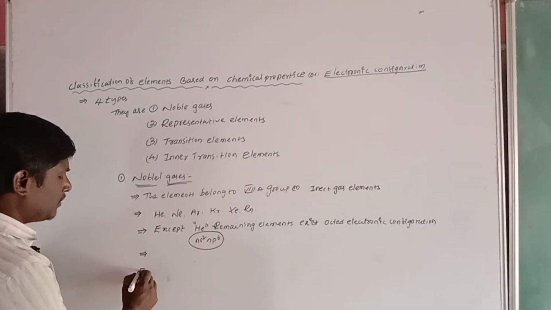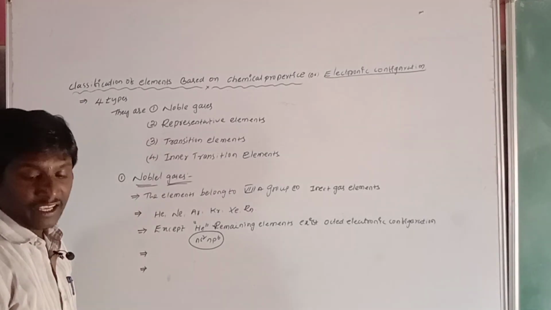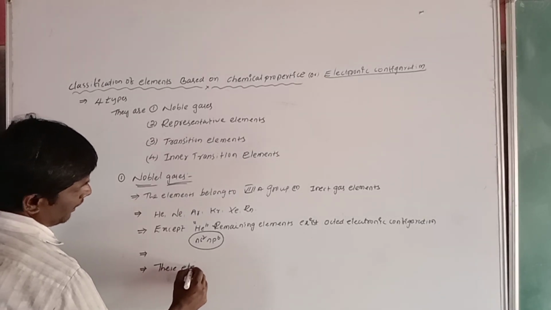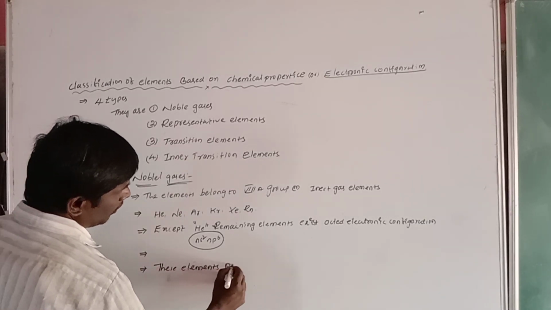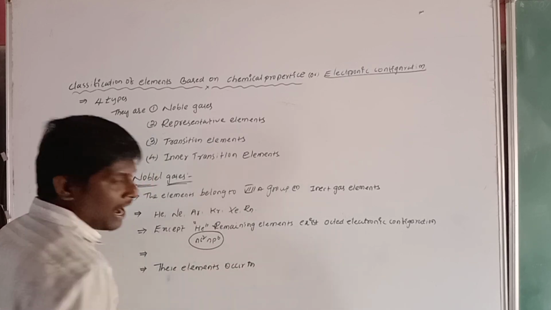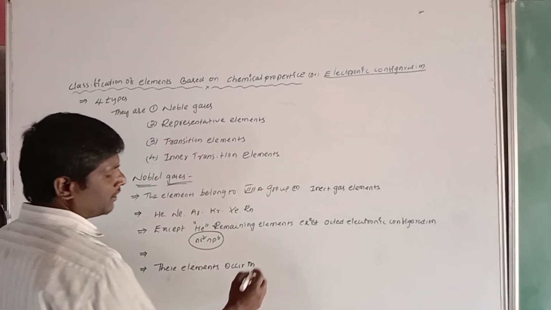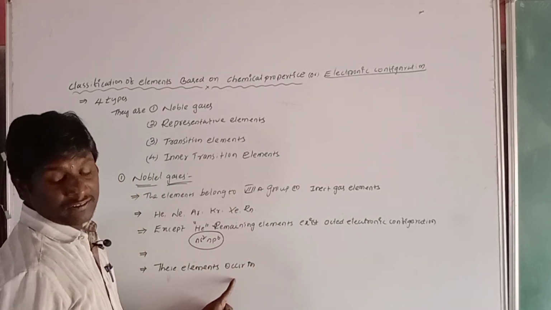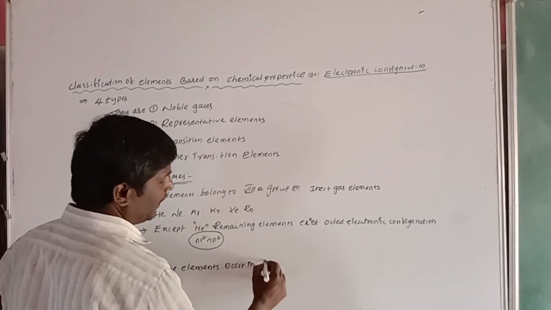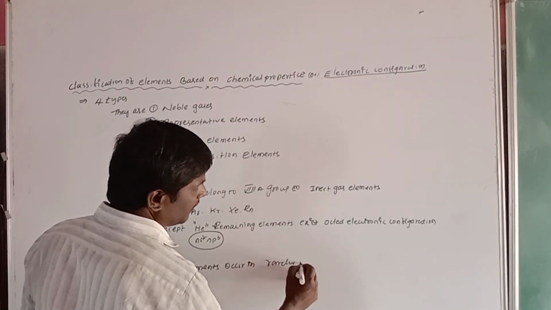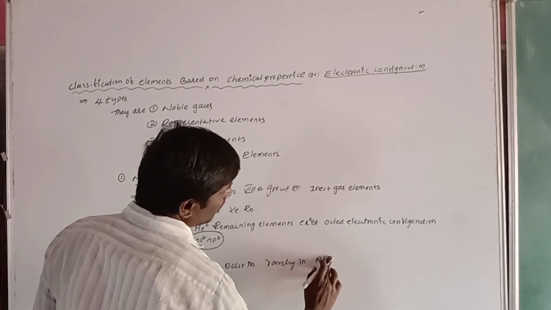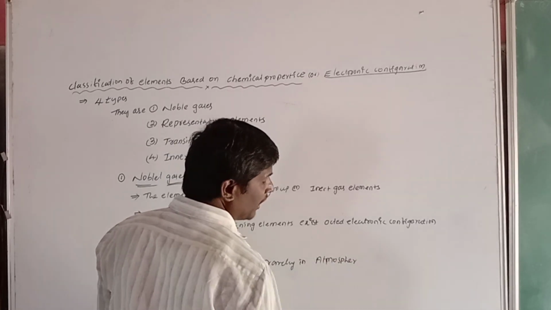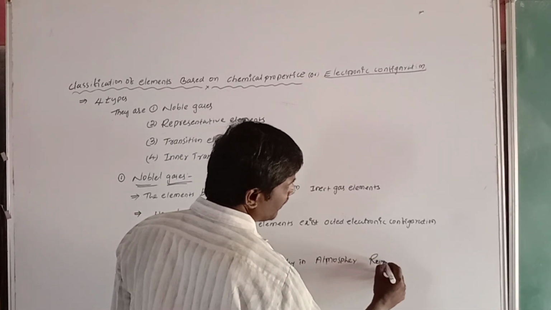Now the last point. These elements occur rarely in the atmosphere, so they are called rare gases.